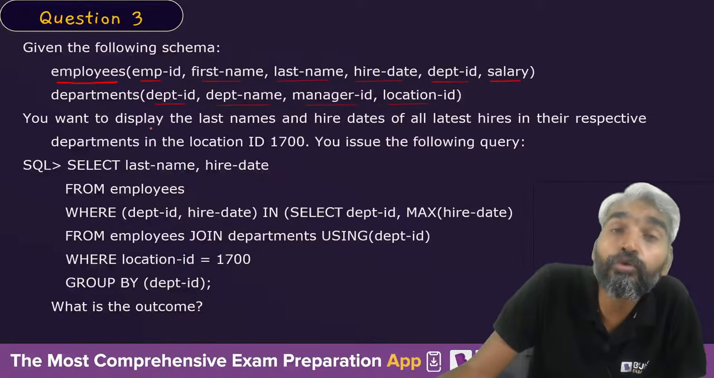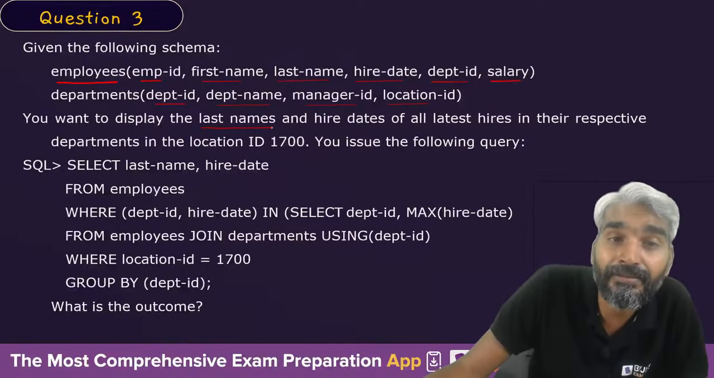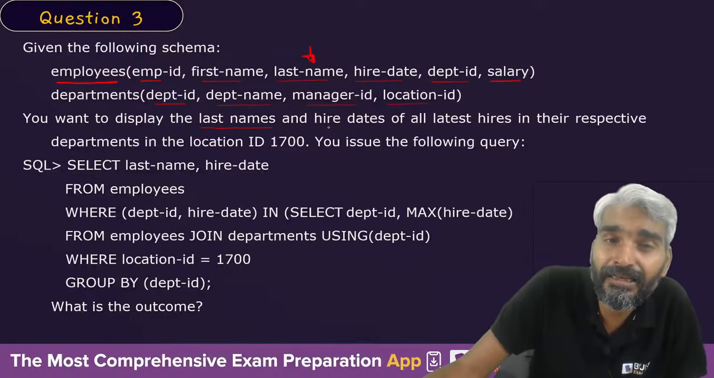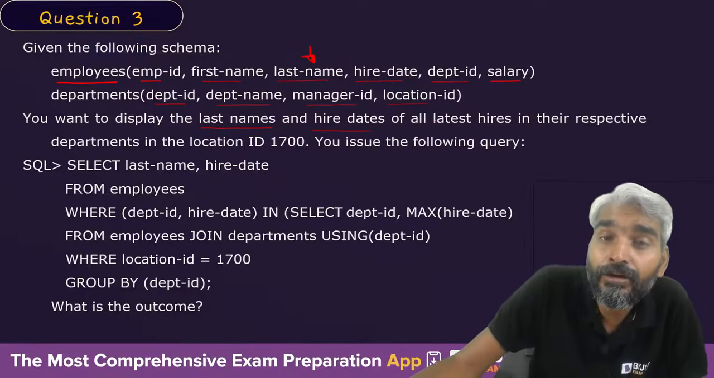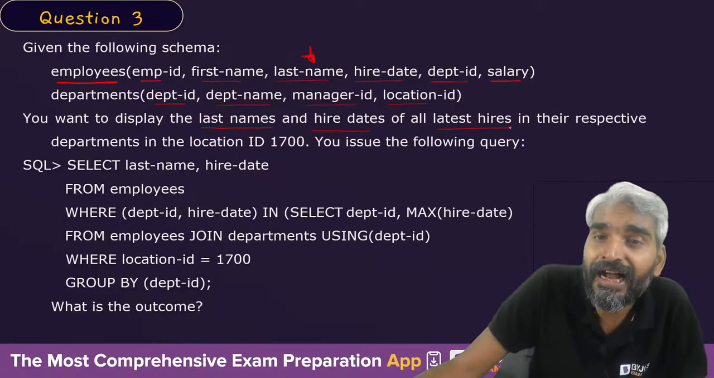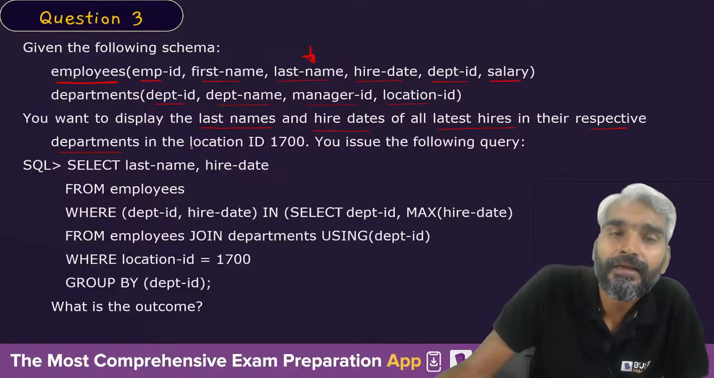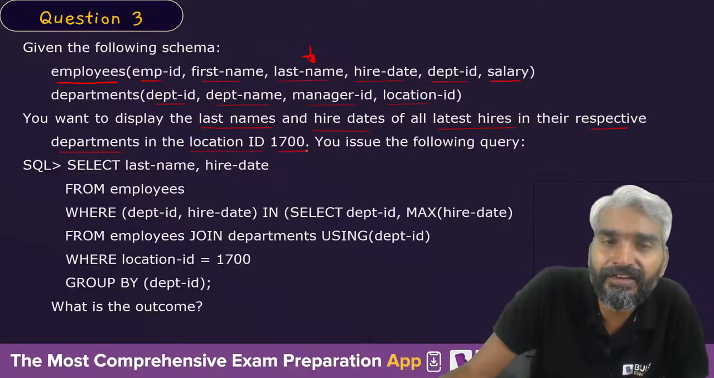You want to display, let's look at this. You want to display the last names and hire dates of all latest hires in their respective departments in the location ID 1700.